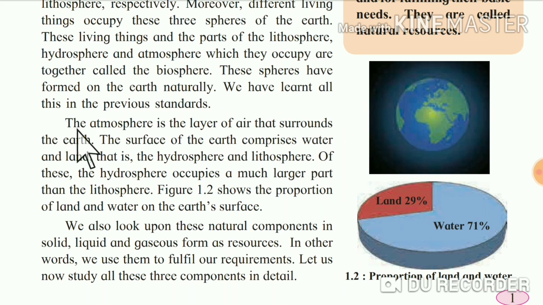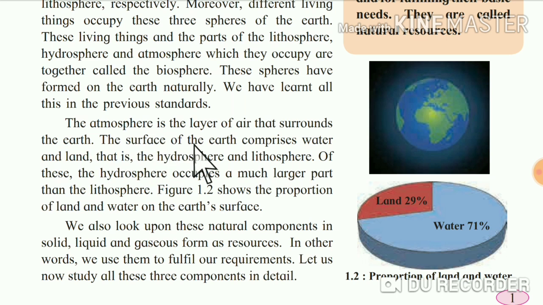Now see, the atmosphere is the layer of air that surrounds the earth. Here the first topmost layer I show you, and that is atmosphere. So the atmosphere is the layer of air that surrounds the earth. A layer of air is present on the earth and that surrounds the earth's surface.